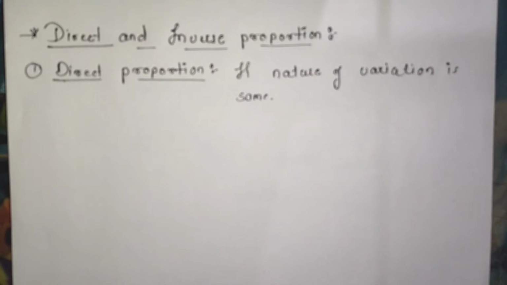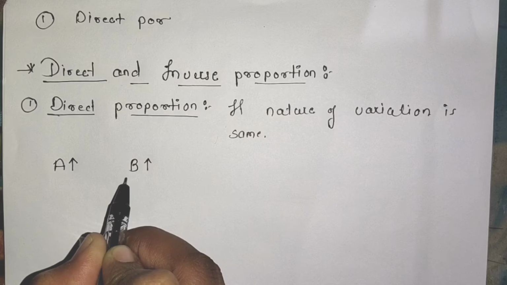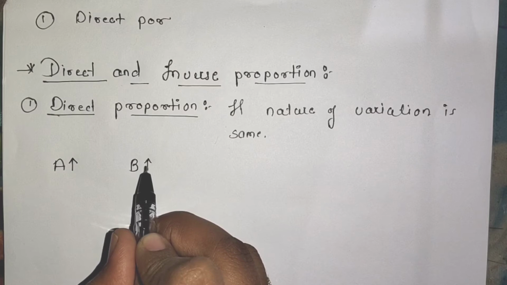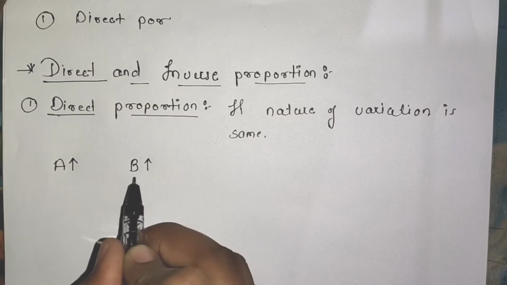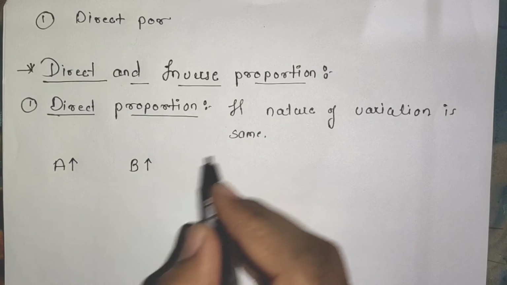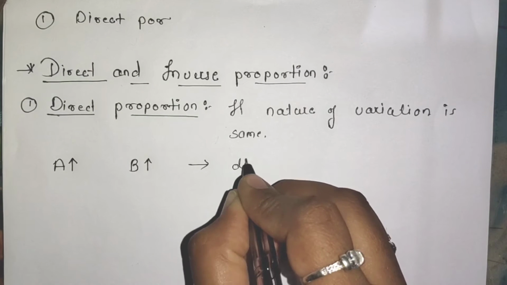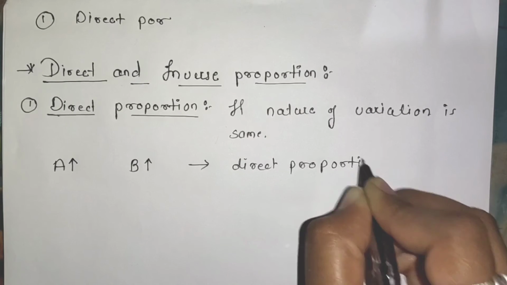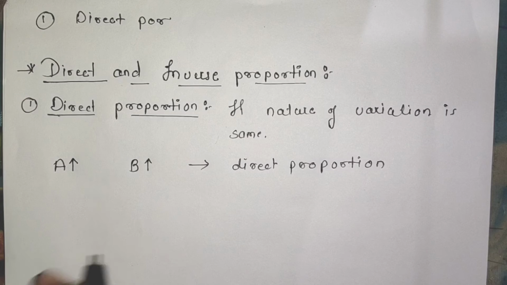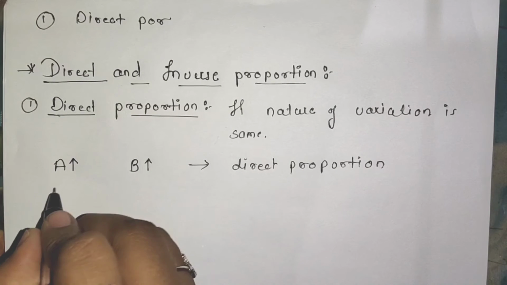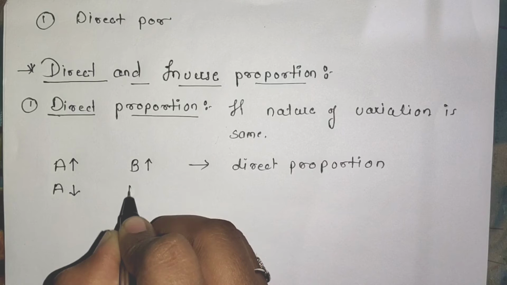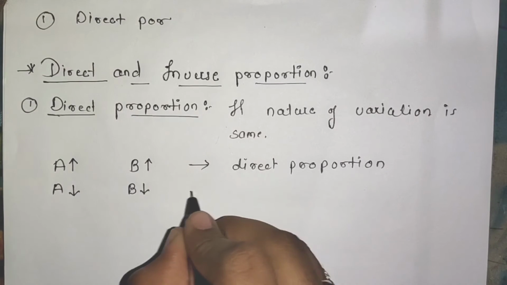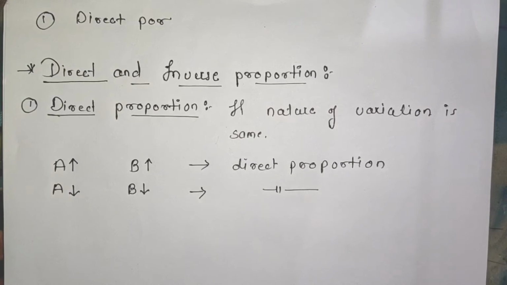direct proportion. That is, suppose we have two quantities A and B. If A is increasing, with that B is also increasing, then we can say that between A and B there is a direct proportion. Why? Because both the quantities are of the same nature, that is, they are increasing. Or we can say that if A is decreasing and B is also decreasing, then also we can say that there is the direct proportion.